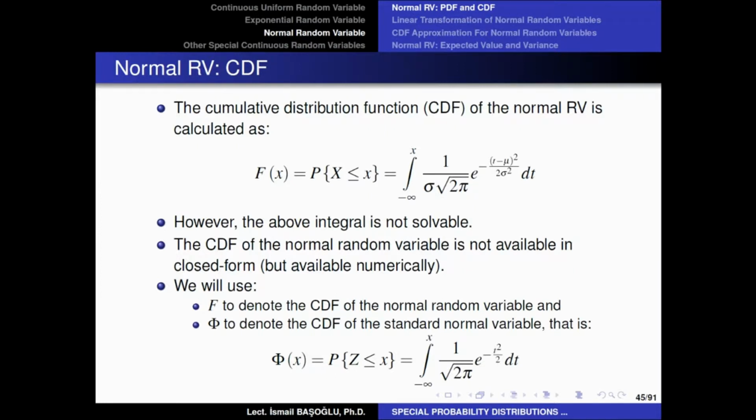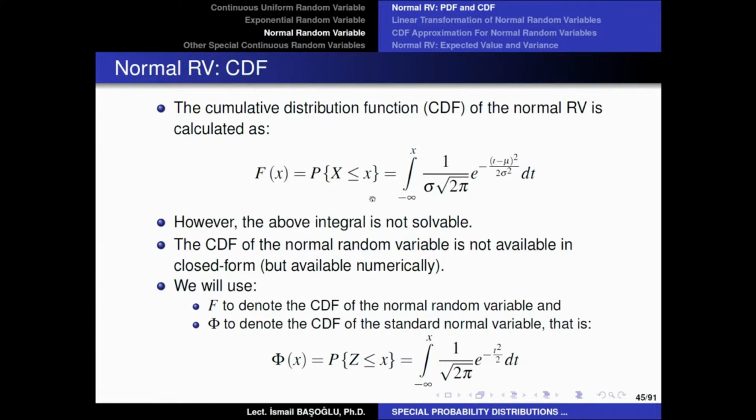So the first thing that we need to do is to determine the cumulative distribution function, or CDF, of the normal random variable, which is again denoted as capital F of x, and it represents the probability of that random variable to be less than or equal to x. Actually, this means the cumulative probability up to x. So what is the probability of our random variable to take any value from minus infinity to lowercase x?